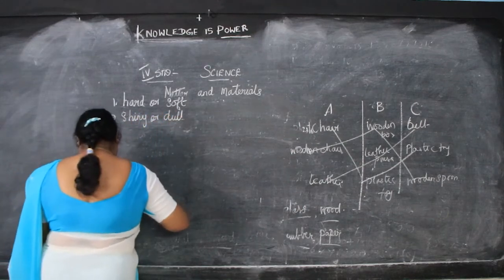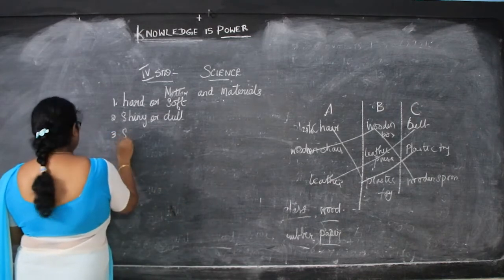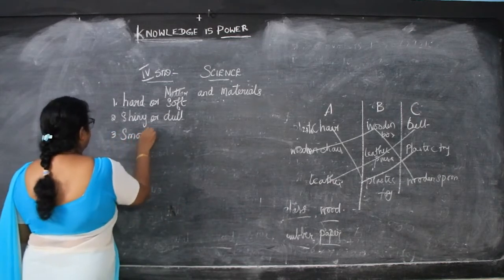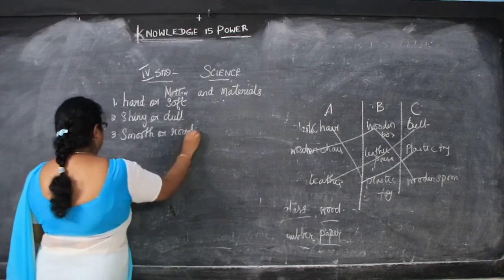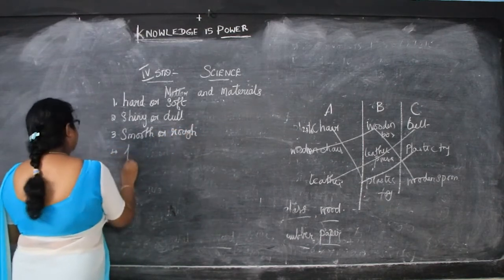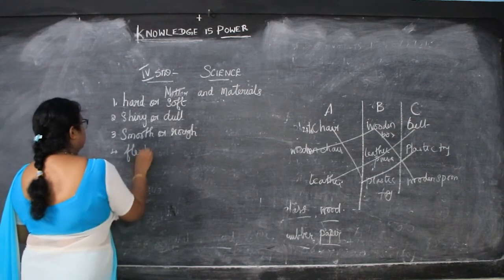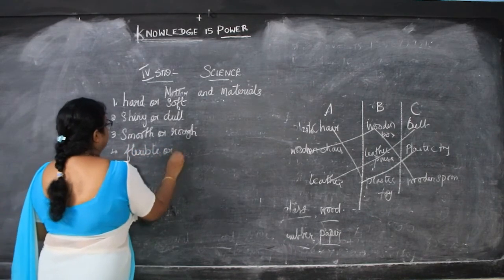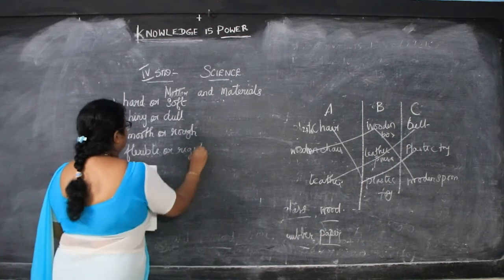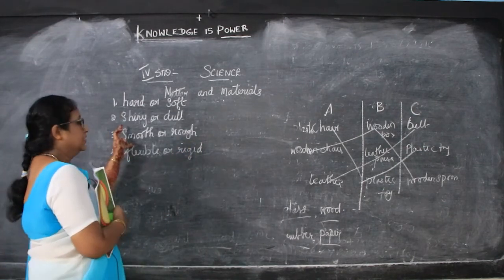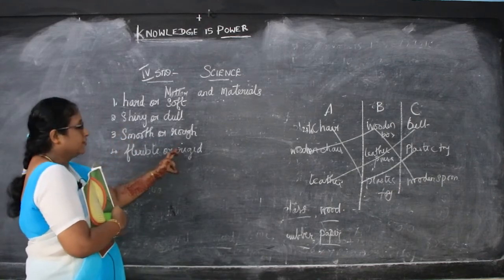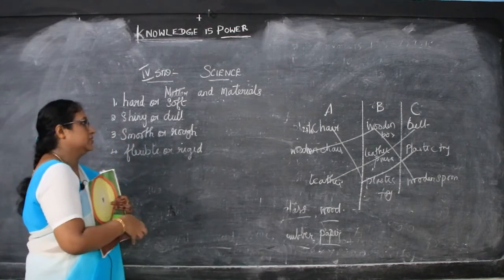So next, smooth or rough. The next one is flexible or rigid. Okay, these are the four. So what did I say? Hard or soft, shiny or dull, smooth or rough, flexible or rigid. So these are the four.